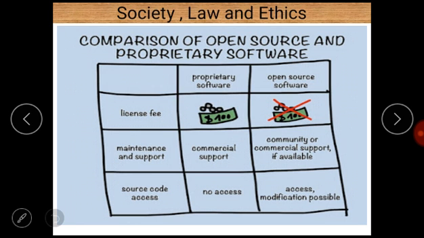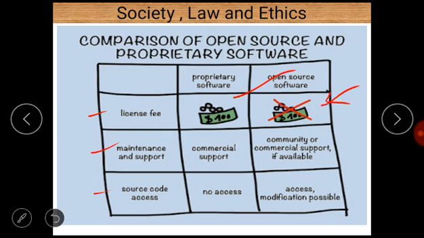Next there is a comparison between open source software and proprietary software. There are three basic comparisons in terms of license fee, maintenance and support, and source code access. Let us take them one by one. First, in terms of license fee, users must pay some license fee for proprietary software, but there is no license fee for open source software.